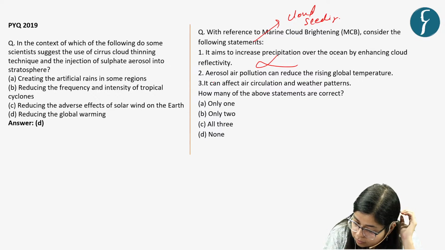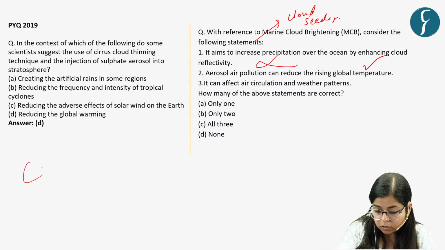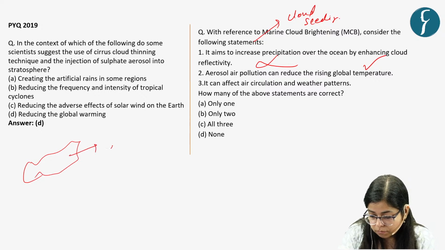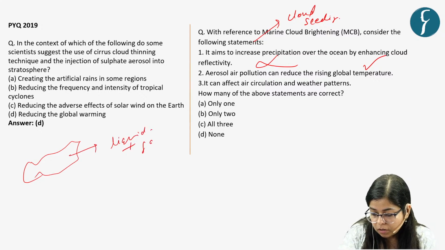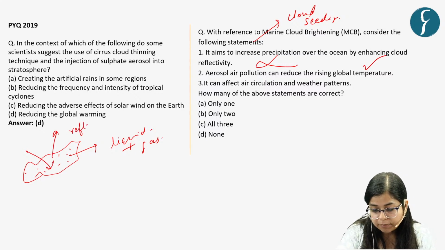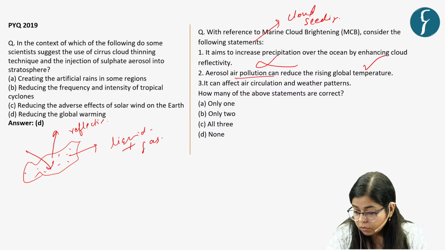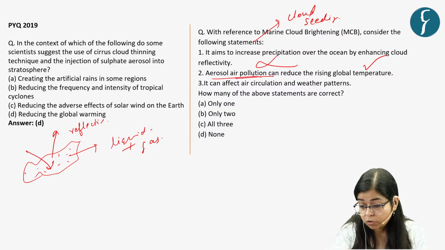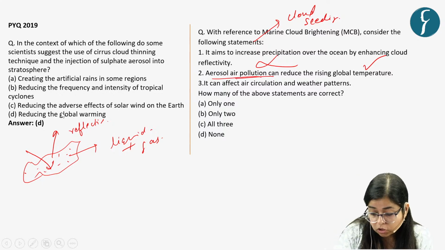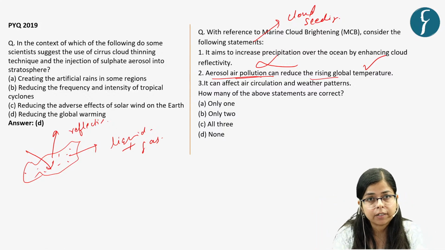So its aim is to decrease global warming. And the second statement says that aerosol air pollution can reduce the rising global temperature. See, this is a correct statement. Aerosols are particles which are suspended in air, liquid plus gas particles, and a study has found that these aerosols have high reflectivity, or high albedo. This air pollution, which is a pollution in fact, because of its higher reflectivity, can reduce rising global temperature, right? I hope you got it.